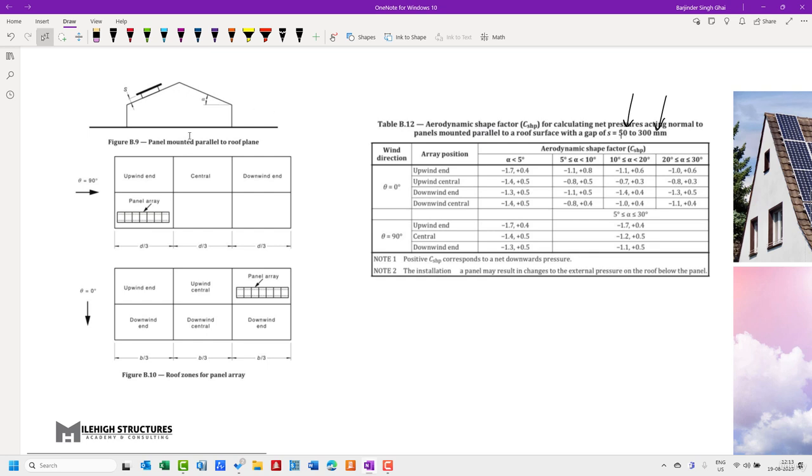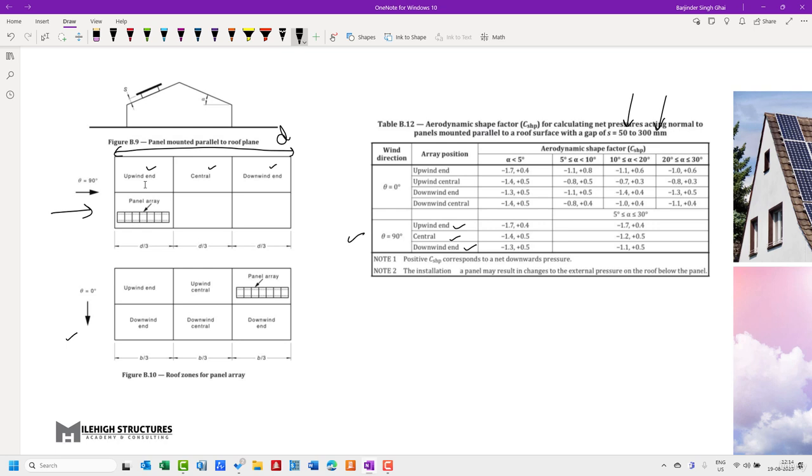After that, when we're talking about the code, Figure B.9, panel mounted parallel to the roof plane, the whole area, let us suppose the span or longitudinal length of the roof, that is D, is divided into three parts. When we're talking about theta equal to 90 degrees, this is the upwind end, this is the central portion, and this is the downwind end.